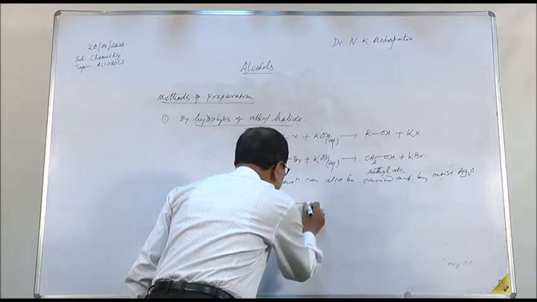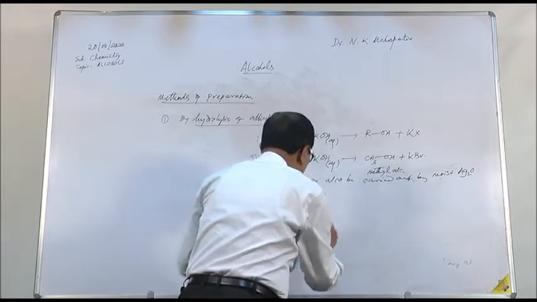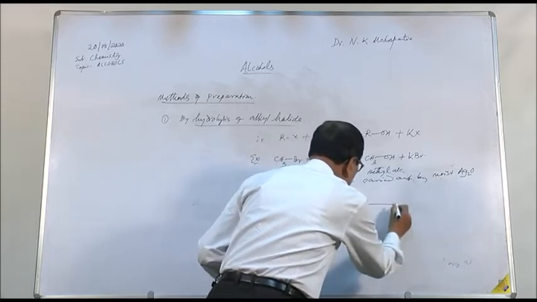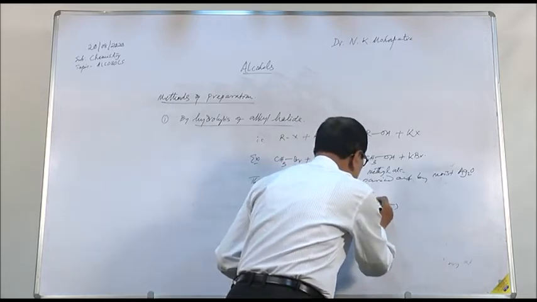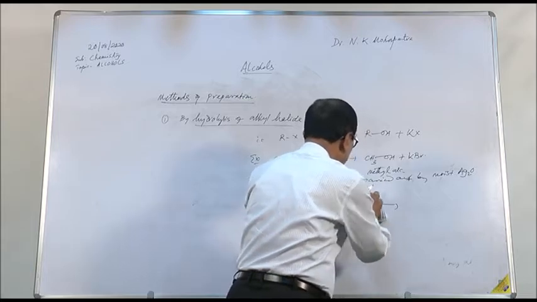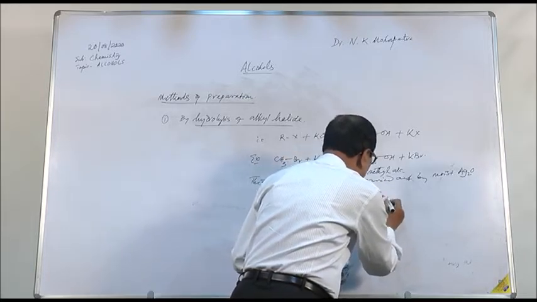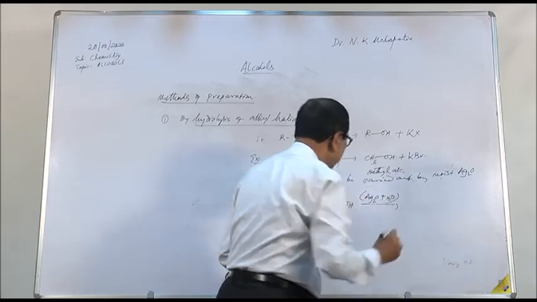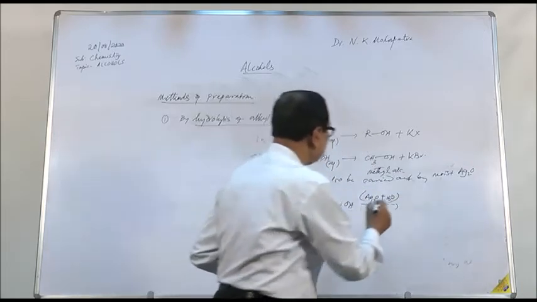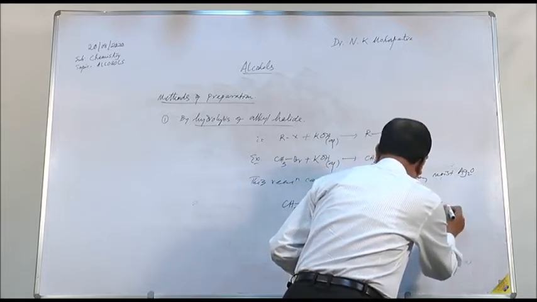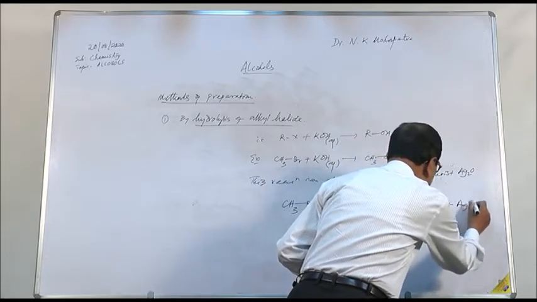That is, methyl bromide plus AgOH, when you are using moist Ag2O plus water, moist silver oxide, the product formed will be methyl alcohol plus AgBr.